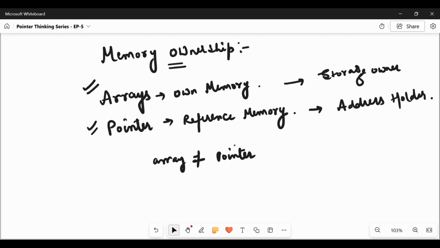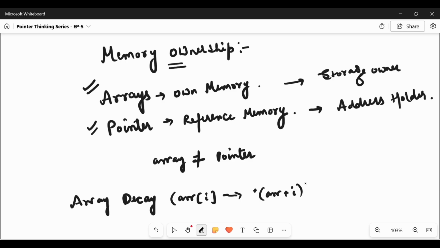And a function parameter receives a pointer. So when we declare array[i], internally the compiler translates it as *(array + i), and decay is the bridge between array and pointer.